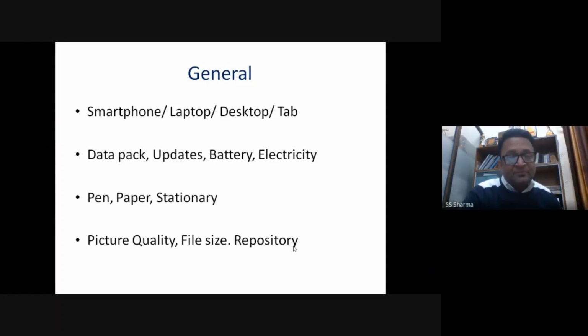And then do understand one thing, that you need to take care of the picture quality as well as the file size. So one way of doing it is that you people go for WhatsApp and all these things, but maybe it may not be allowed, right? So the best thing is that you should first get your picture to a phone or laptop, whichever you are using, and you are taking pictures.